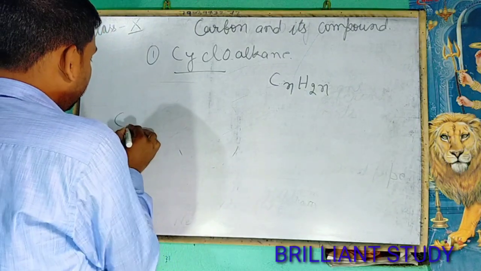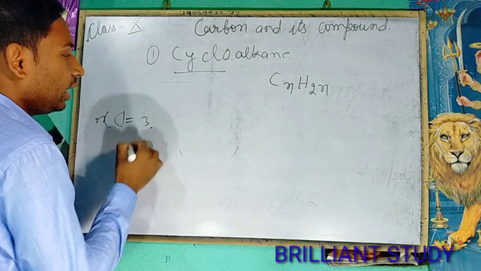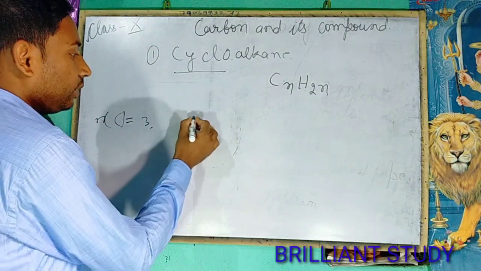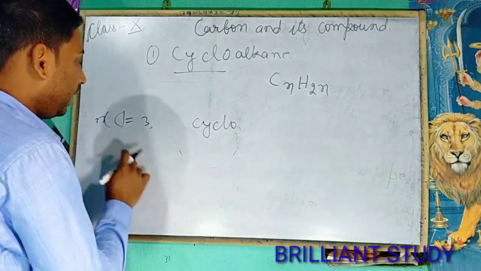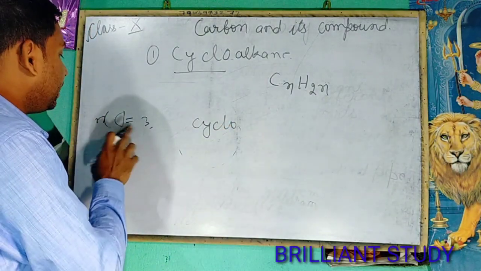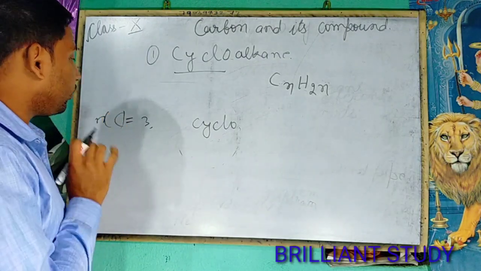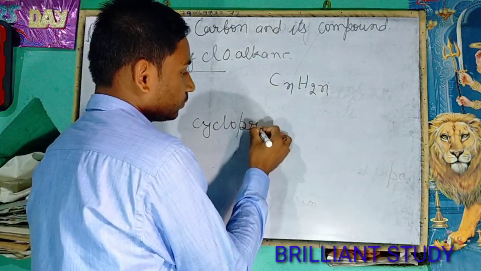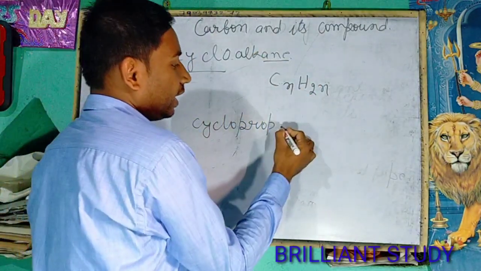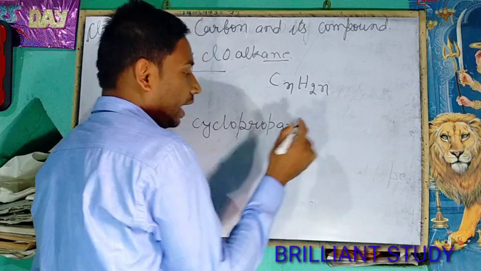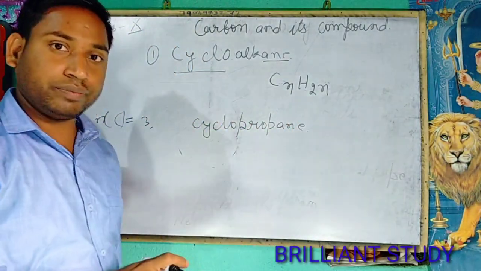If the number of carbon atoms is 3, then the name starts with cyclo, and since the root name for 3 is prop, and at the last A and E will be added, the name will be cyclopropane.